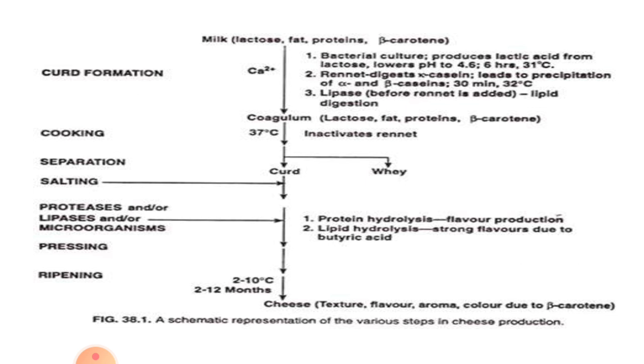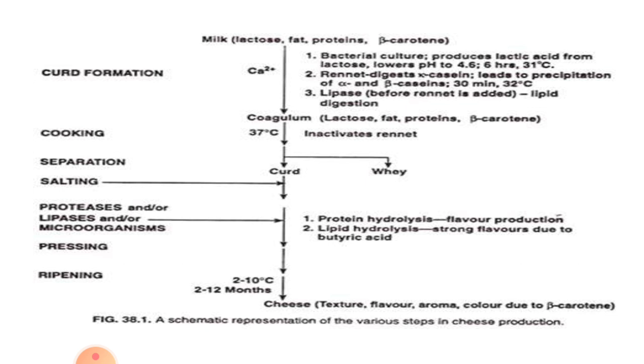All these three factors will allow for the formation of curd. The coagulum usually consists of lactose, fats, proteins and beta carotene, and the rennet is activated when the temperature is increased to 37 degrees centigrade. Finally the curd will be formed, and the water content of the curd, which is known as whey, will be removed or separated.